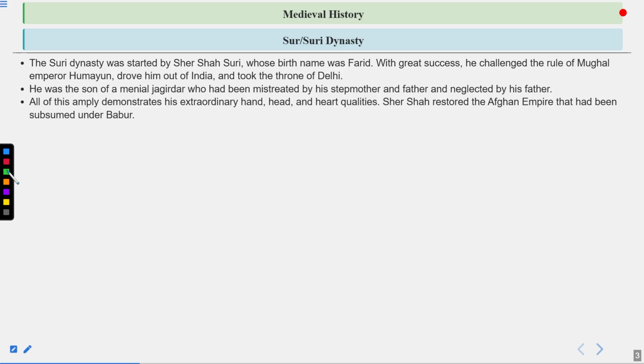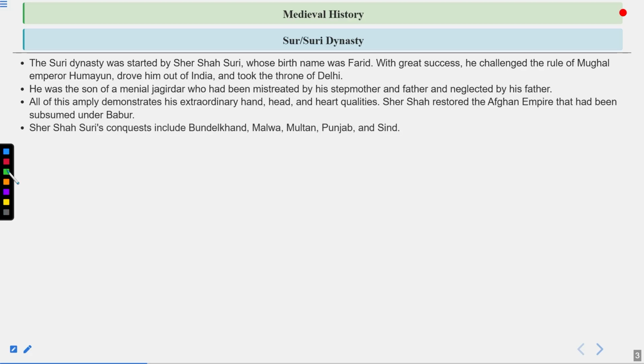Sher Shah restored the Afghan empire that had been subsumed under Babur. Basically, Babur was the one who defeated Ibrahim Lodi. Ibrahim Lodi was an Afghan, and after that, Afghan forces were residing on the Bengal side. After some time, they were controlled by Sher Shah Suri, who was also an Afghan. So all the territories that were adopted or expanded by Babur and later by Humayun were now again under the control of Sher Shah Suri after the Battle of Kannauj in 1540.